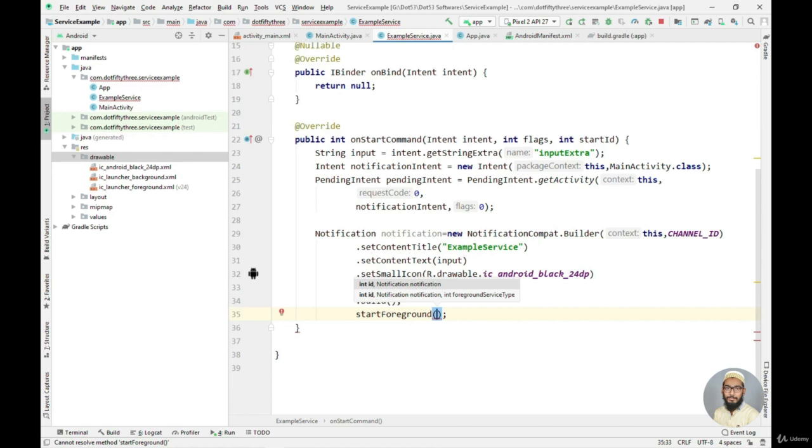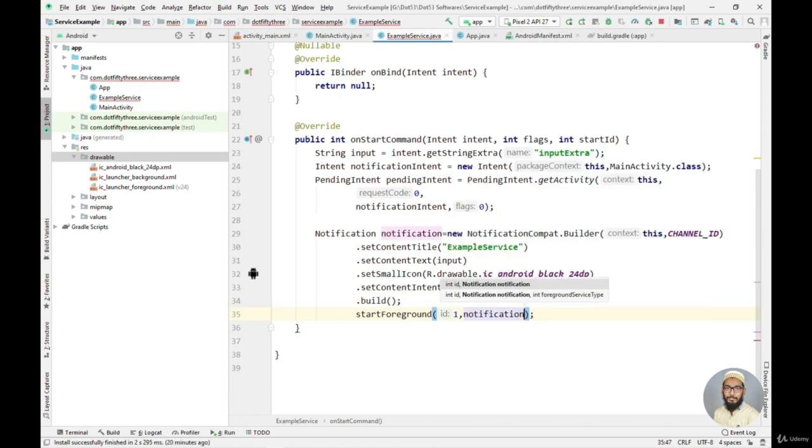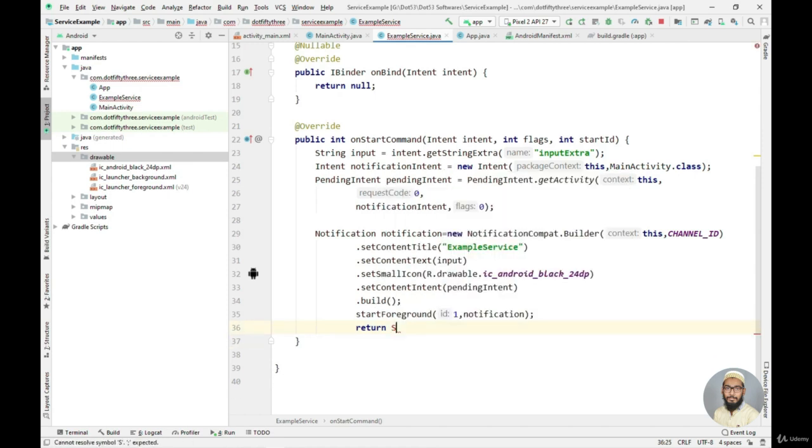I'll just give this constant 1, and then I'll pass the notification object here. Then as a return statement I need to return the type of the service, whether it will be sticky or not. I'll explain in a bit. I'll just say start not sticky for our method.